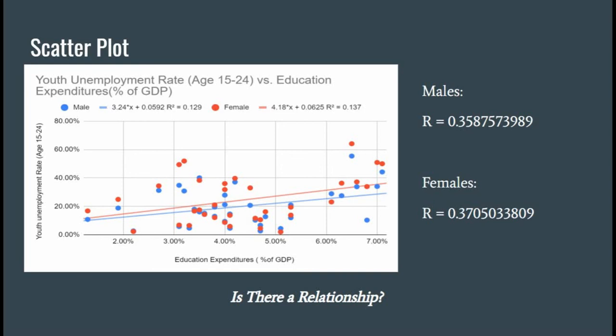We were able to determine that there is a weak positive correlation for both, meaning that there is slight evidence that as education expenditures increase, the unemployment rates amongst males and females between the ages of 15 to 24 also increases.